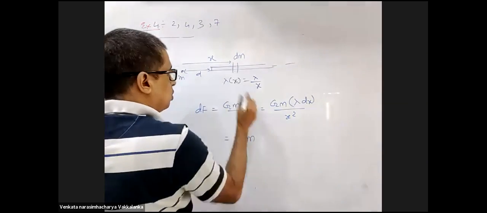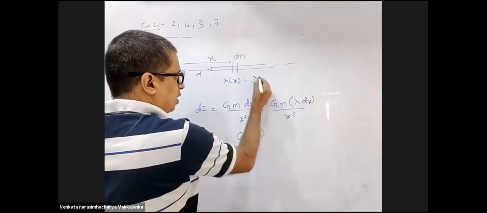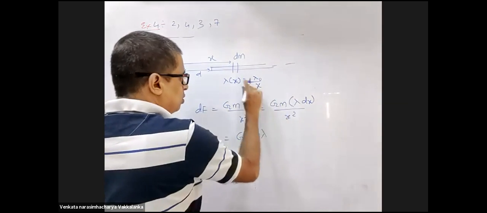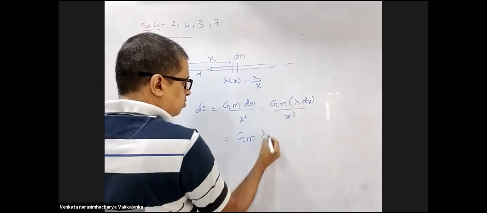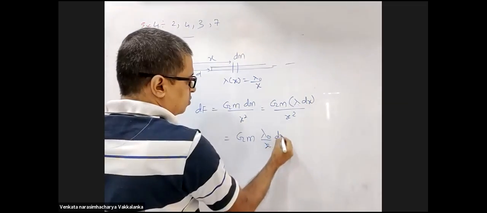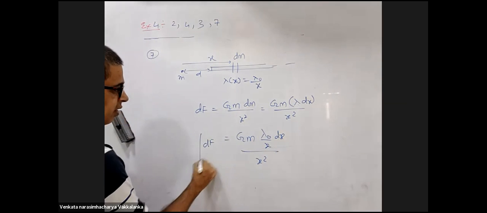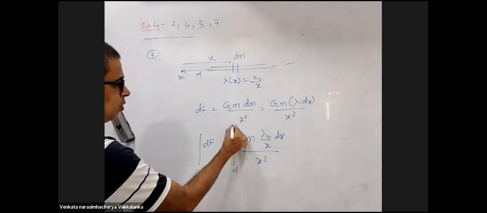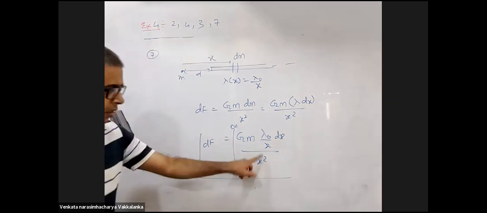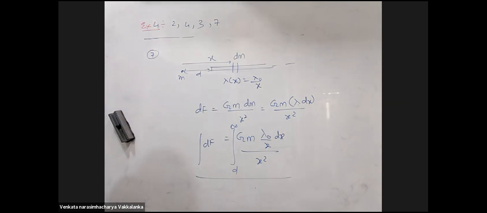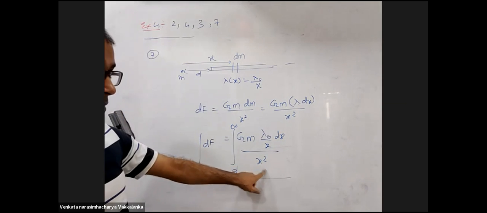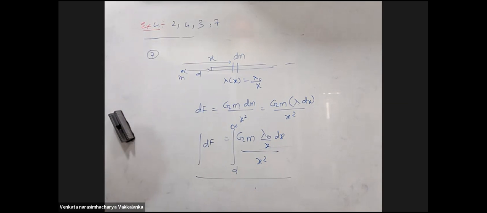Lambda is lambda naught by x, so this is lambda naught by x into dx by x squared. Integrate this from d to infinity. That's your answer. Bring x cube to the denominator: x into x squared is x cubed. That should be the answer for the 7th.